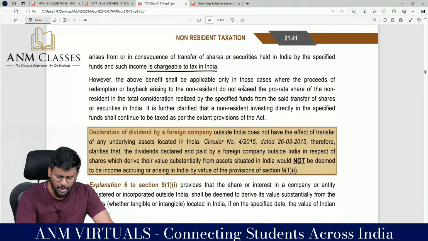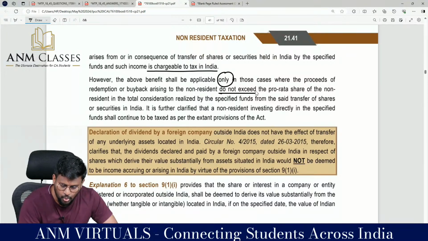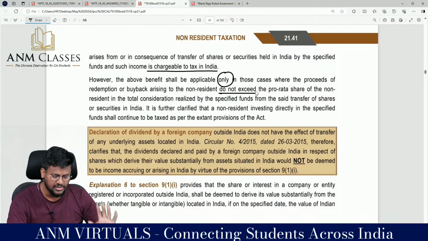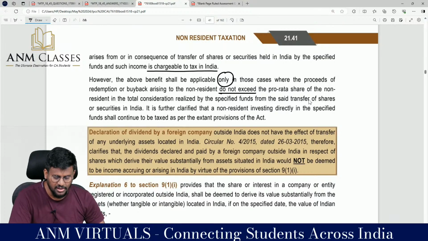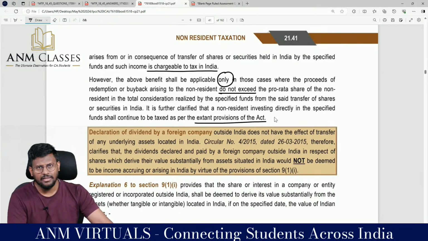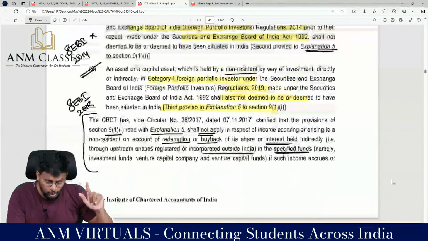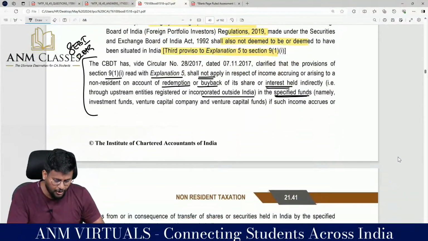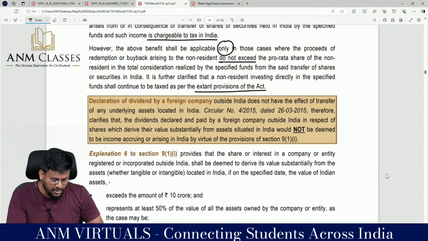However, the above benefit shall be applicable only in those cases where the proceeds of redemption or buyback arising to the non-resident do not exceed the pro rata share of the non-resident in the total consideration realized by the specified fund from the said transfer of shares or securities in India. It is further clarified that a non-resident investing directly in the specified fund shall continue to be taxed as per the existing provisions of the Act. That means once he is directly investing in India, this exclusion will not be available. But if he is investing through these, like the specified fund of investment fund, venture capital company, venture capital fund, and once they redeem, then income is not deemed to accrue or arise in India.